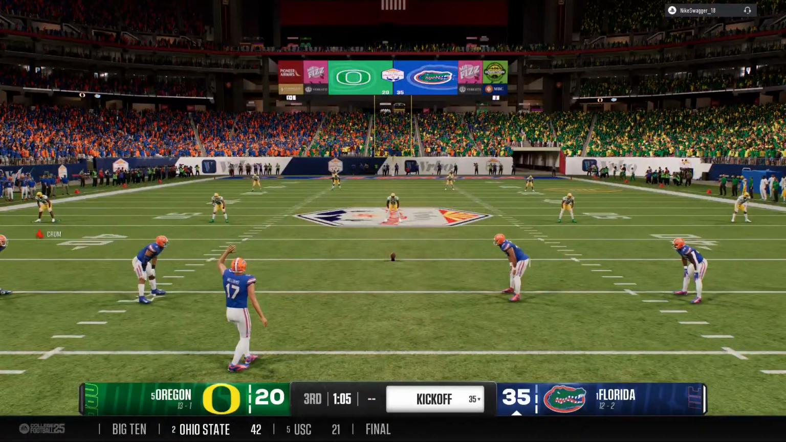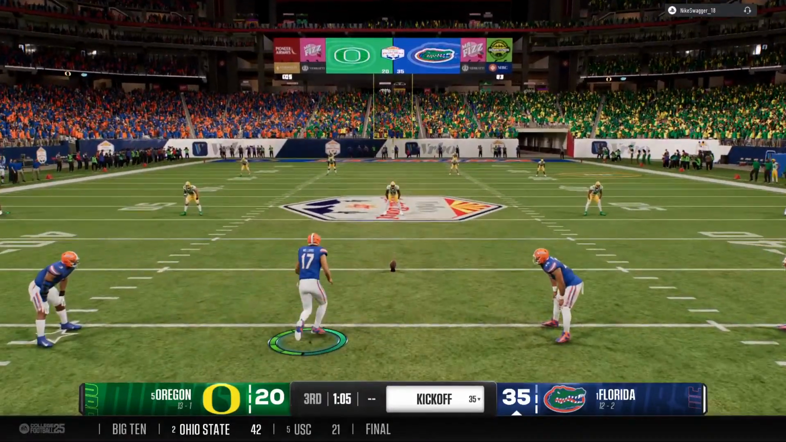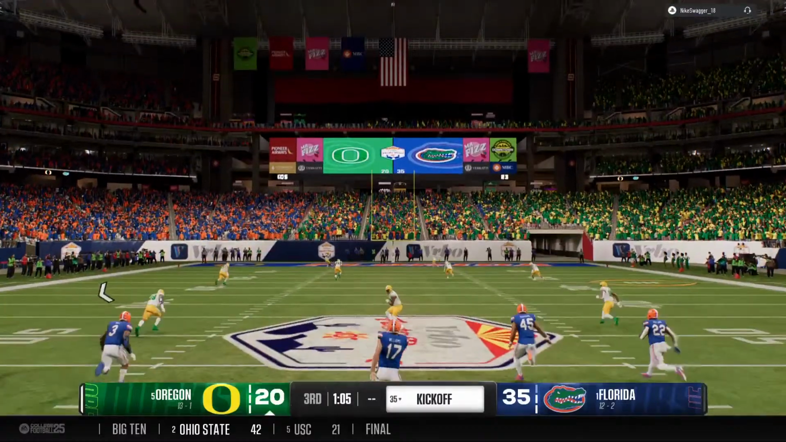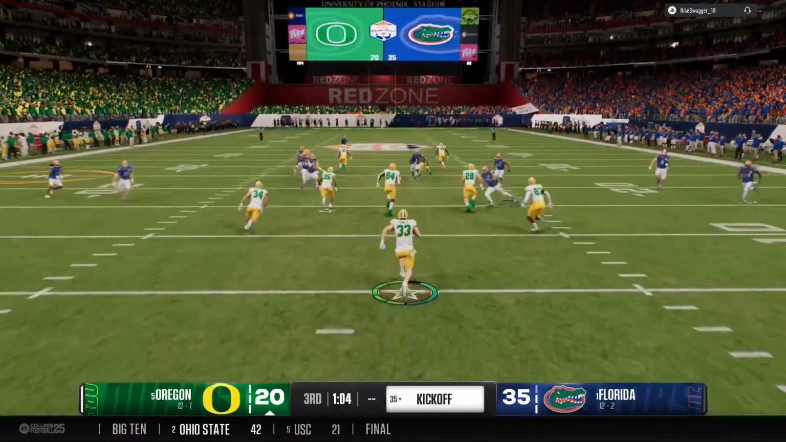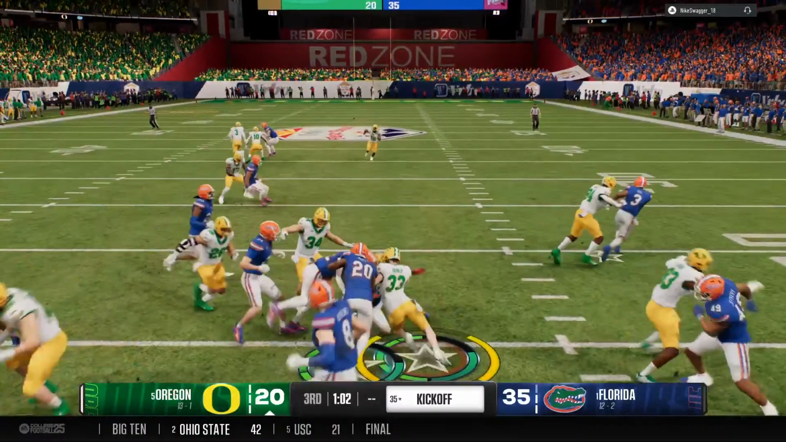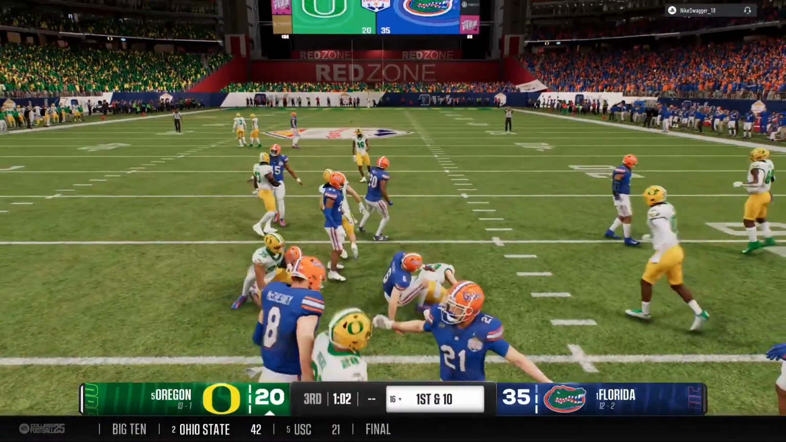Here's the kickoff team. Let's see if they give the returner an opportunity to bring this back. Fielded in the end zone. It's Parker. Makes it to the 16. That's good coverage there.